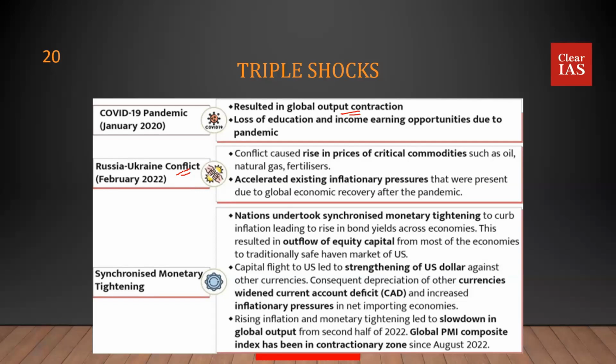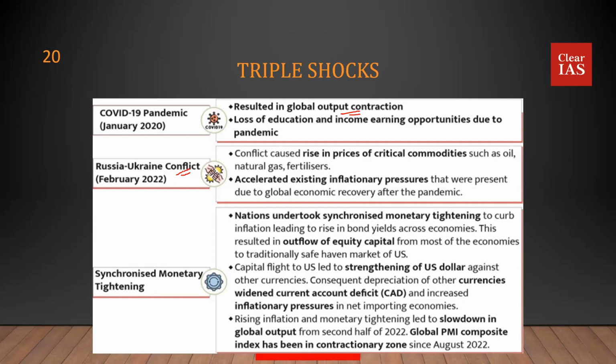Now, when the nations were recovering after COVID-19, the governments and the central banks thought, okay, we will go for some expansionary policies. We'll try to put money in the hands of people, let them spend and let the economy grow. That's how the policymakers thought. So there were expansionary policies, and the government and the central banks were trying to put money in the hands of the people. Good. But that's when the war came.